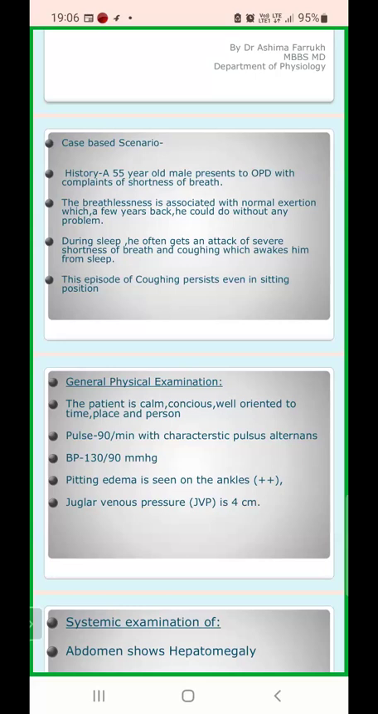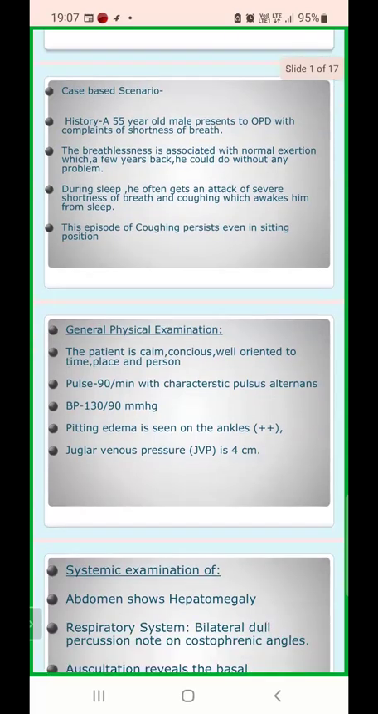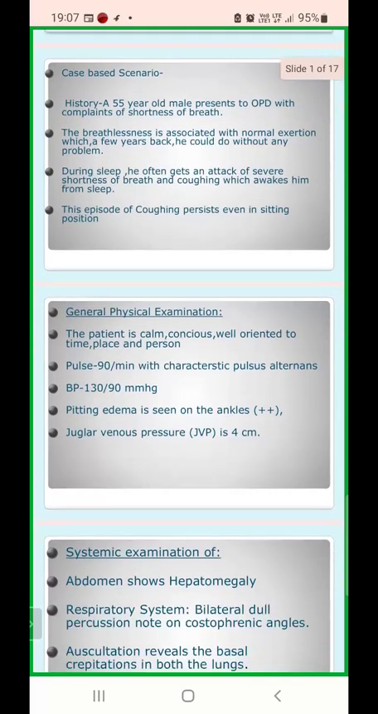But now the patient is suffering from breathlessness, and during sleep, he often gets an attack of severe shortness of breath and coughing, which awakes him from sleep. So, all of a sudden, he's sleeping, and again there occurs a severe shortness of breath and coughing, and he awakes from sleep. So, the patient is also suffering from insomnia. Now, this episode of coughing persists even in the sitting position. Okay, it is not getting relieved by changing the posture of the patient. This is what the patient is complaining.